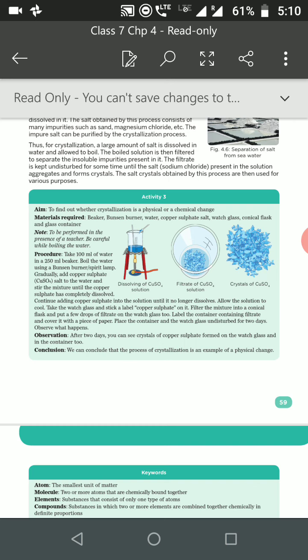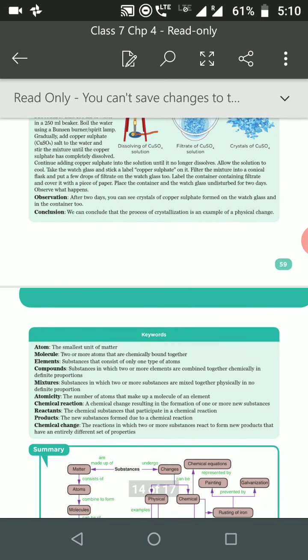So till here is your chapter. The chapter has been completed. Learn the keywords, and in the next session we will be doing the back exercise and the question answers.